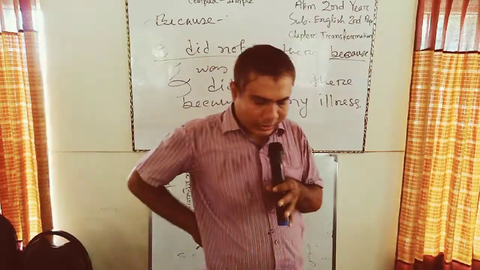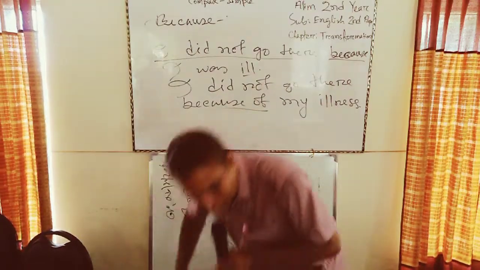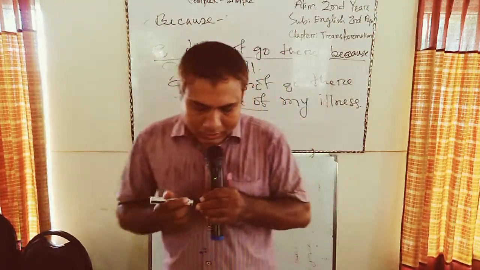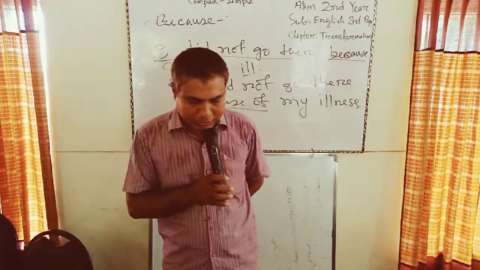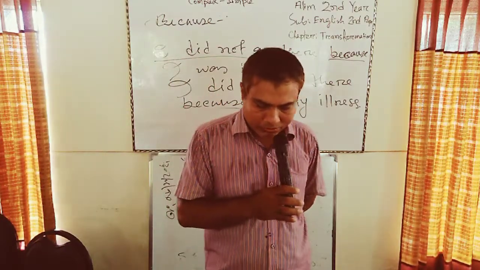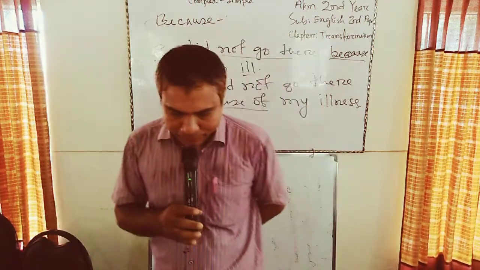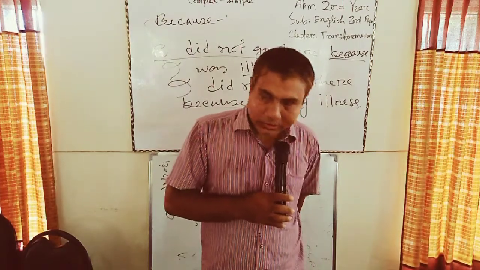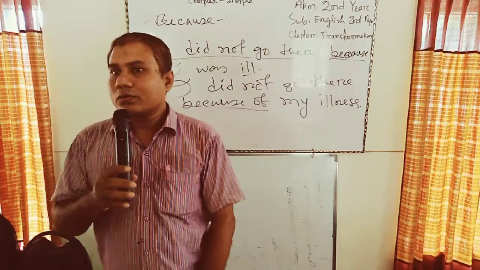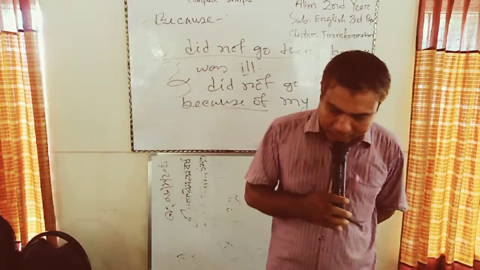Before making complex to simple, we have to learn the use of participle. I hope that you have studied participle, gerund, infinitive, and prepositional phrases well, and if you have learned them, you will understand my lecture.